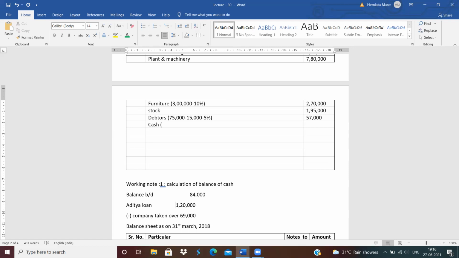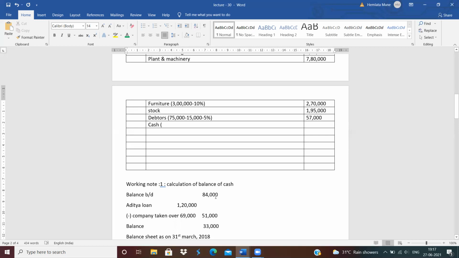So how much is the amount in the outer column? 2 lakh, 1,20,000 minus 69,000. It means in the outer column 51,000. So the balance of cash is 81,000 minus 51,000. It means 33,000. Clear? How to calculate the cash amount?